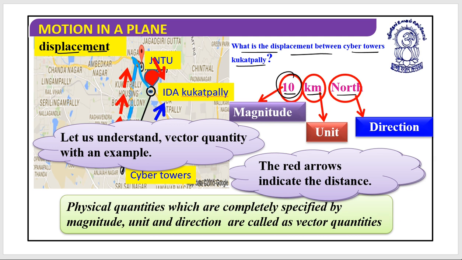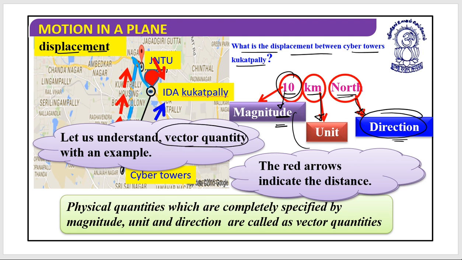What this shows is that 10 is the number, which is the magnitude. Kilometer is the unit, and north is a direction. So to represent certain quantities, you need to mention magnitude, but not only magnitude, you need to represent the direction as well. Those quantities which require magnitude plus direction are known as vector quantities. I hope this is clear.